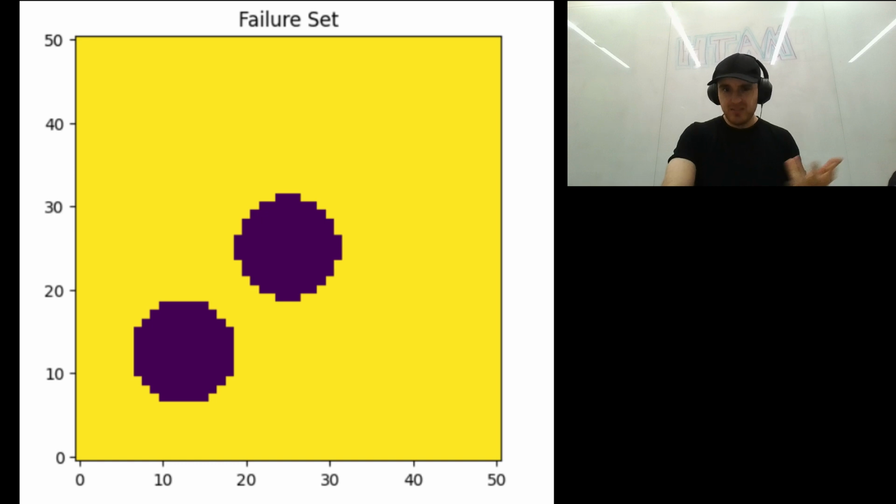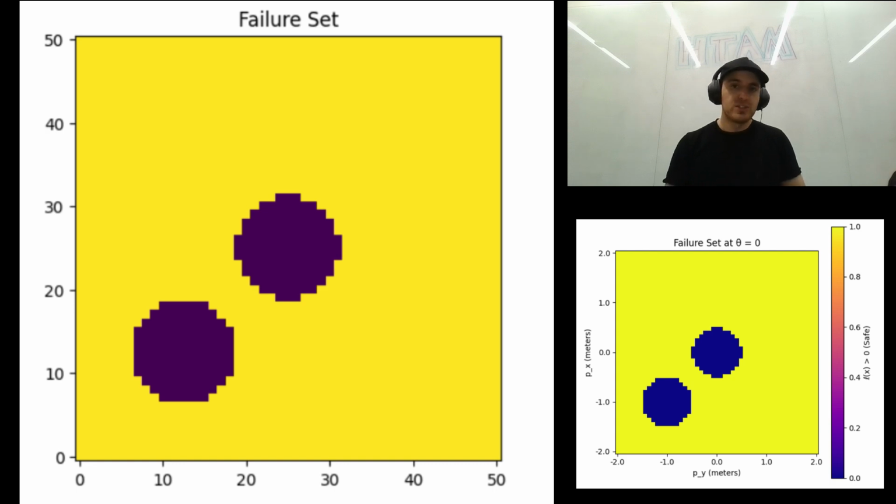For clarity, I don't know if this is numerically accurate, but I went ahead and updated the axes to show the robot's position in meters. Now you can clearly see that our obstacles are centered at (0, 0) and (-1, -1). And this makes the failure set plot not just a visualization, but like a real world safety map.